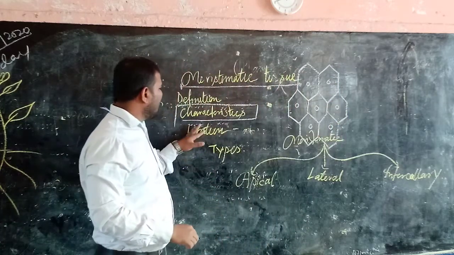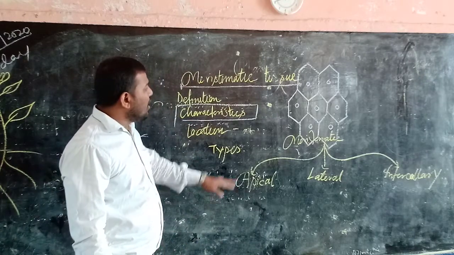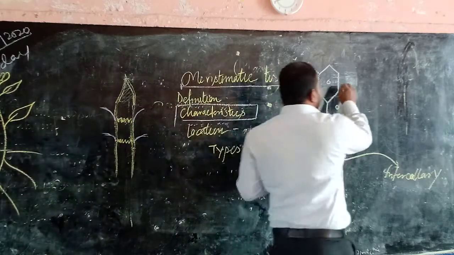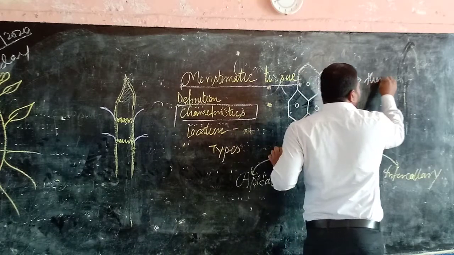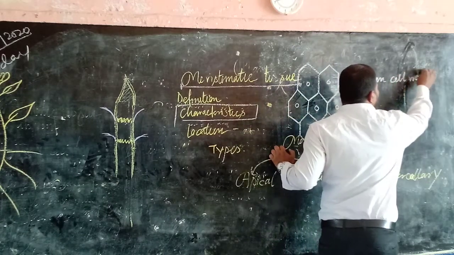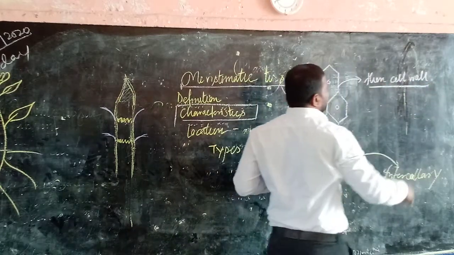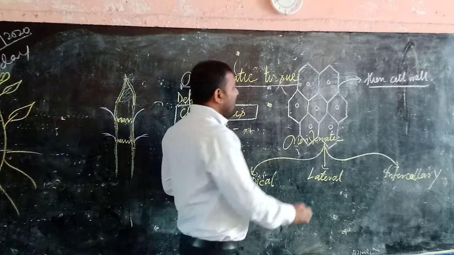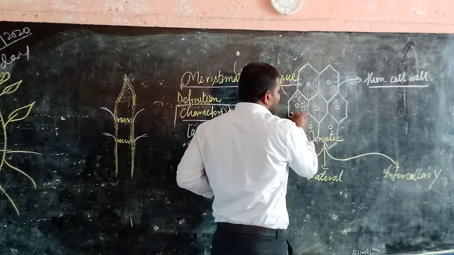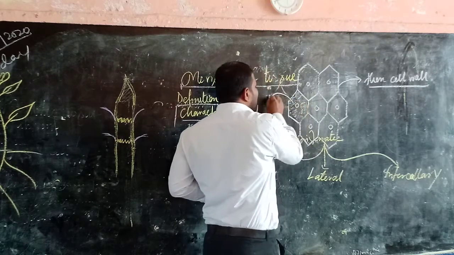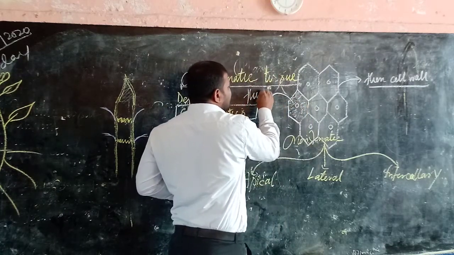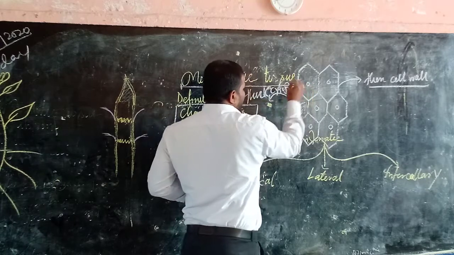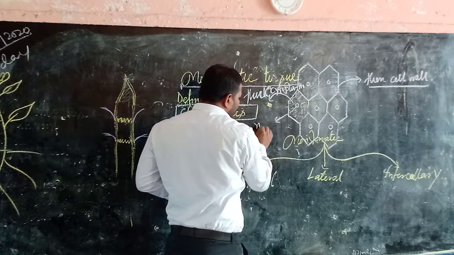The features of the meristematic tissue. The first point: all the cells will be living. Clear? Containing a thin cell wall, which is made of only cellulose. Clear? The cell has full and thick cytoplasm, and one prominent nucleus.